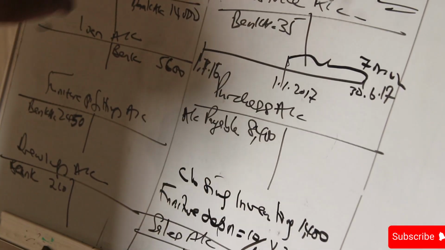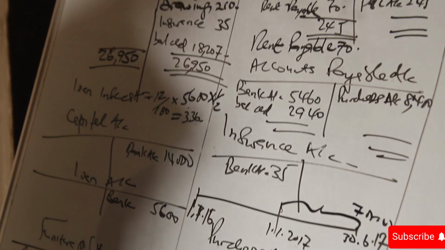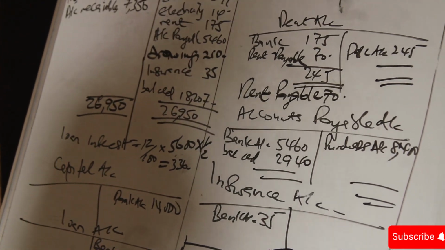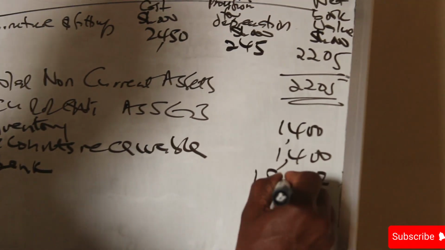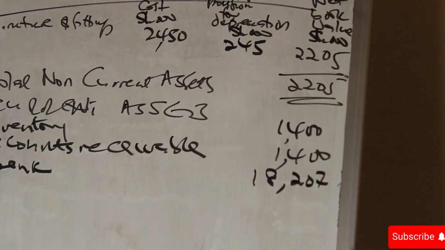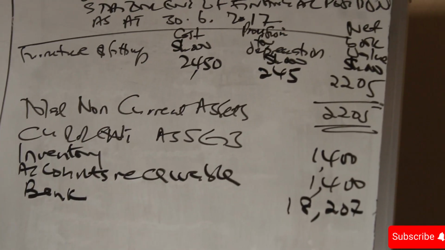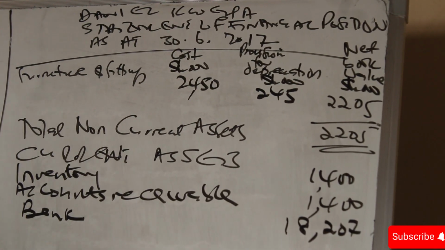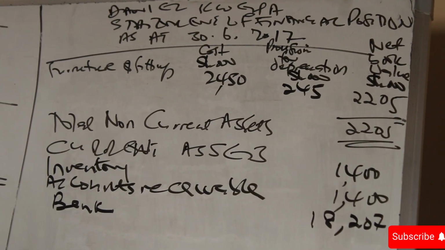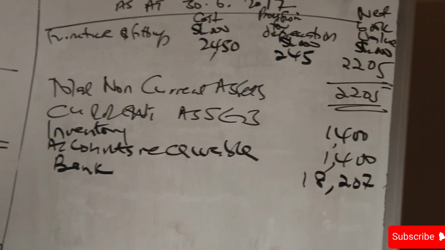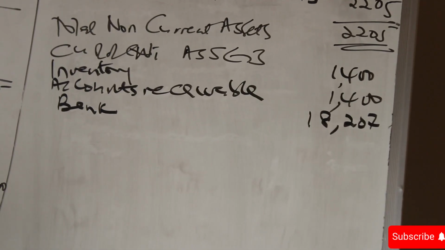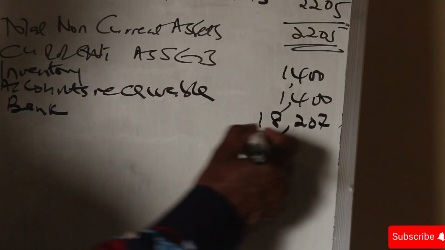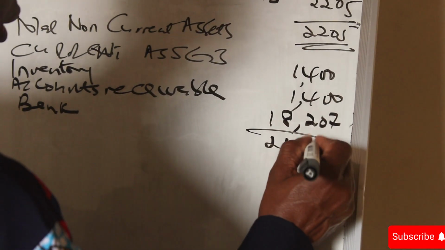So we come to bank, and our bank balance is 18,207. We do not have cash. So we add the 2,800 plus 18,207. We get a figure of 21,007.